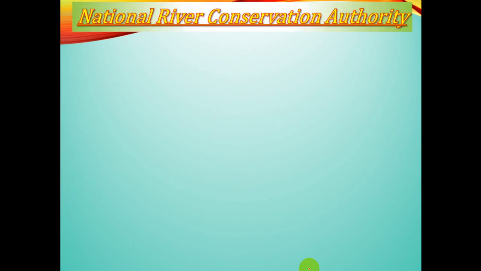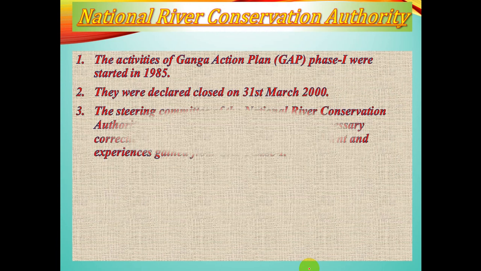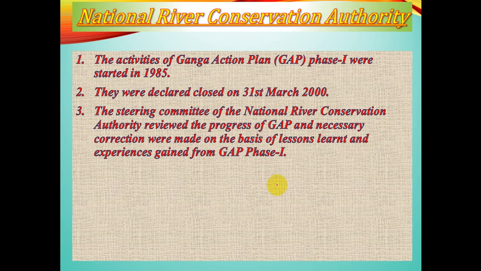Now let us move to the next topic, that is NRCP, National River Conservation Authority. First, the most polluted river of our country is the River Yamuna, because of a leather industry that is adjacent to that river, situated in Kanpur.